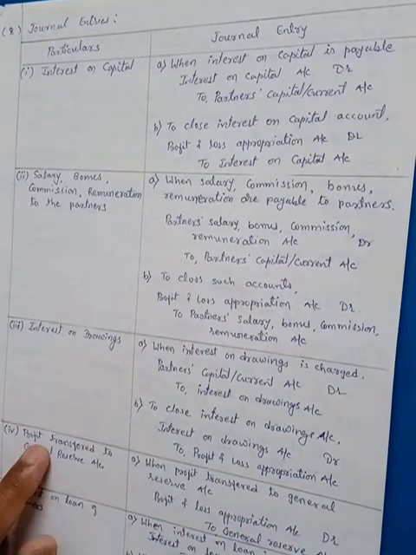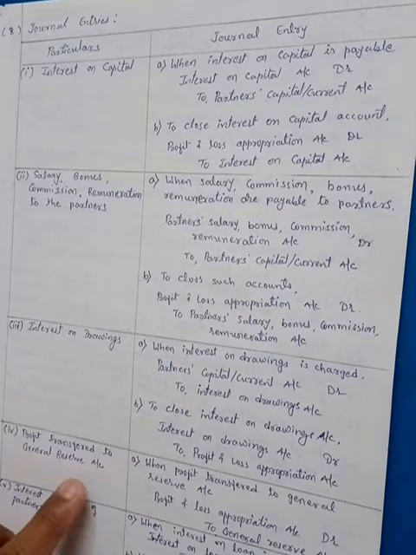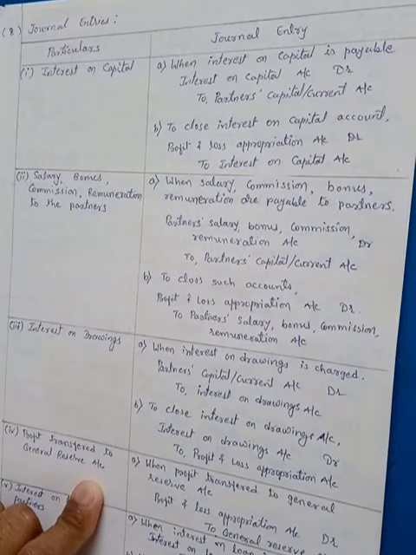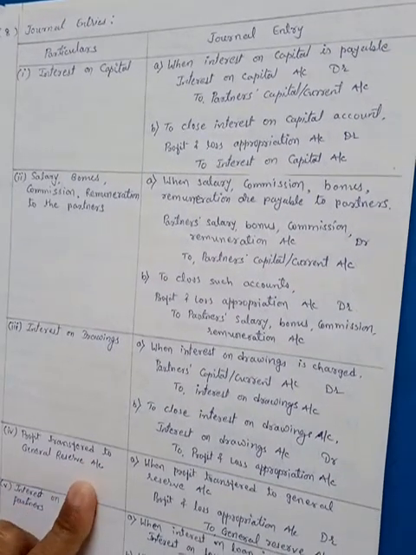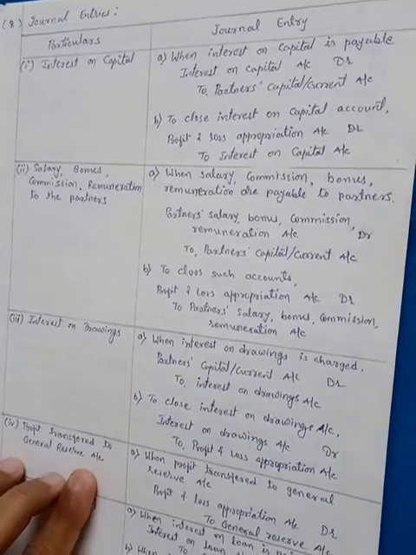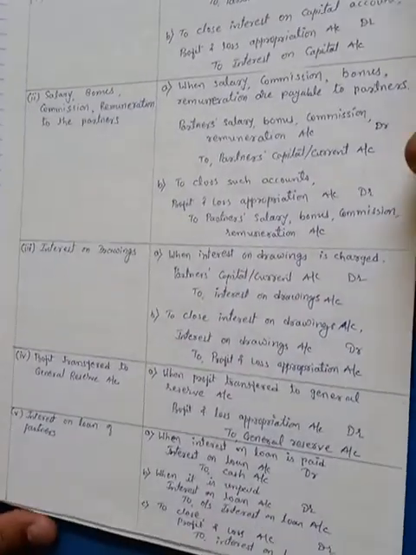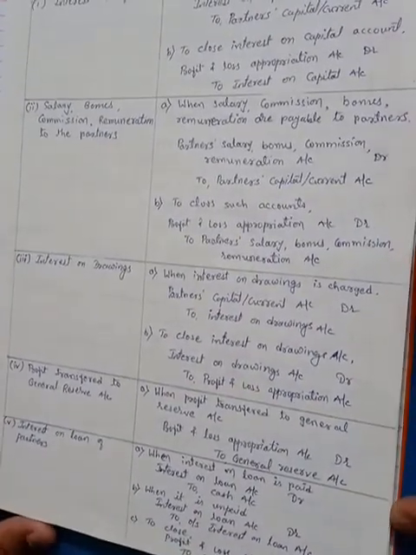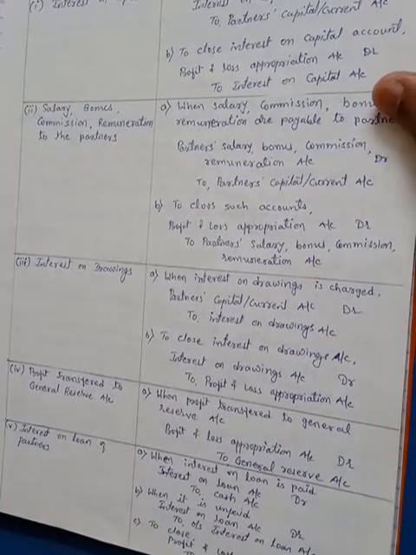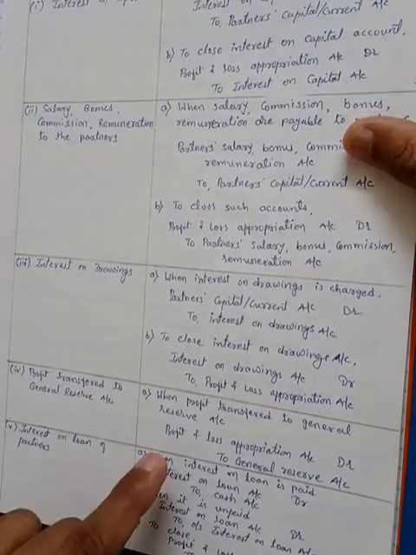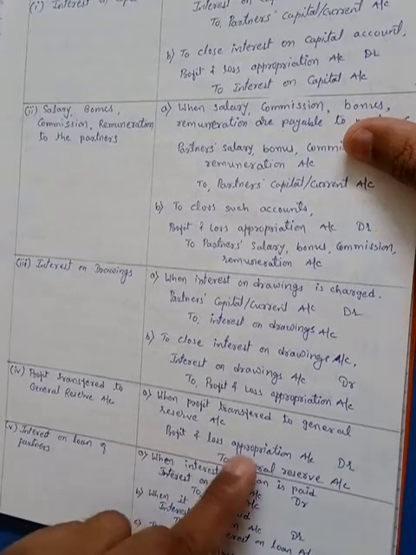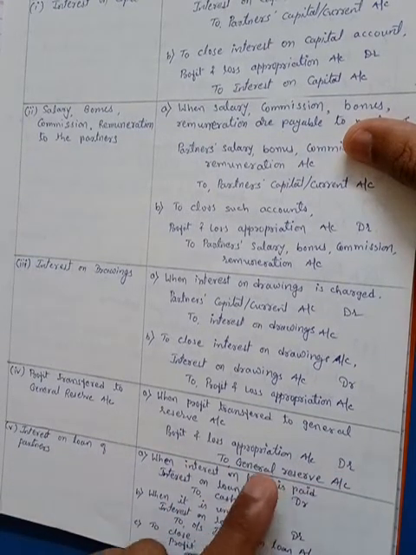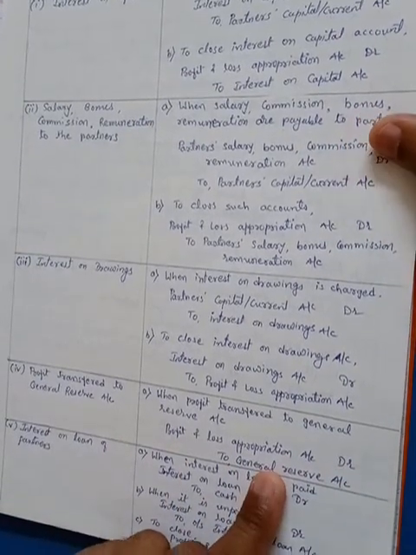Then comes profit transferred to general reserve account or any other reserve account. When any profit is transferred to a reserve account, it is transferred from the profit of the firm. Over here that profit is available in the appropriation account, so the entry will be profit and loss appropriation account debit to general reserve account.